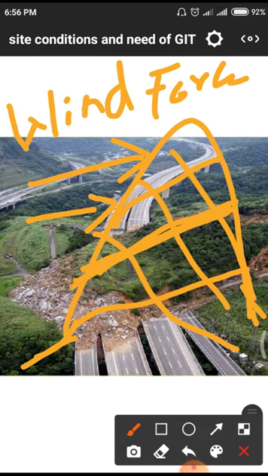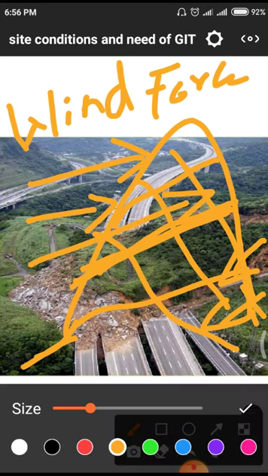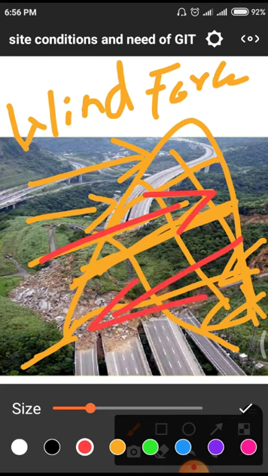Why? Because the wind force is acting on one side, and on the other side there will be a ground force, so a quantity of force is acting on one side and a quantity of force is acting on the other side. Due to those forces, the bond will be weakened. Due to that, sliding may occur. I will show with another color. The force is on one side, a force is on the other side. Due to this also a shear failure occurs.